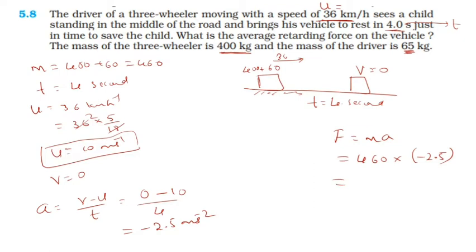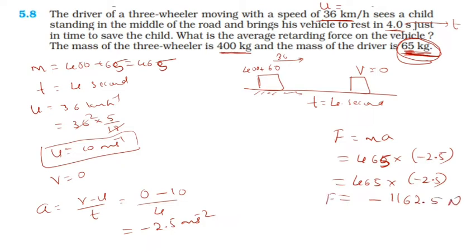Sorry, the mass of that person is not 60, it is 65. So I have to take this as 65, so here it is 465. I'll write 465 into minus 2.5. So the answer is, with that negative sign, 1162.5 Newton. This is the force, and that negative sign indicates it is the retarding force.